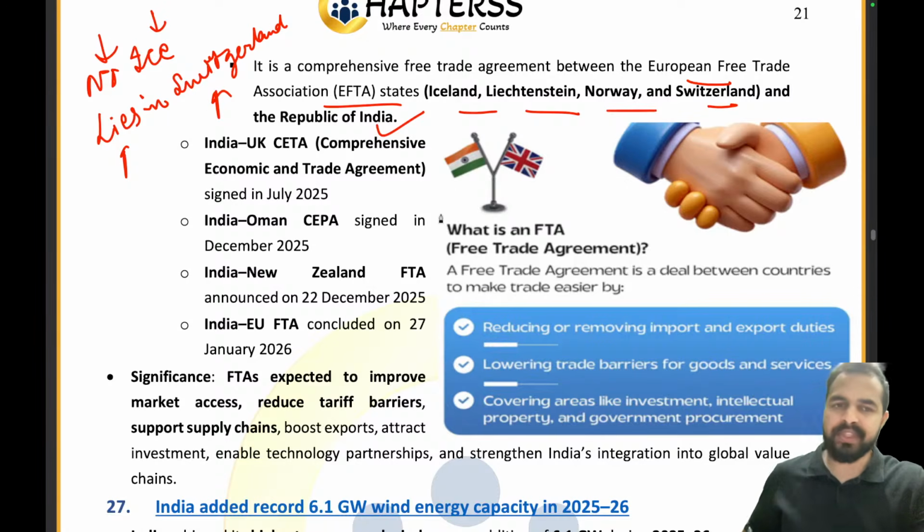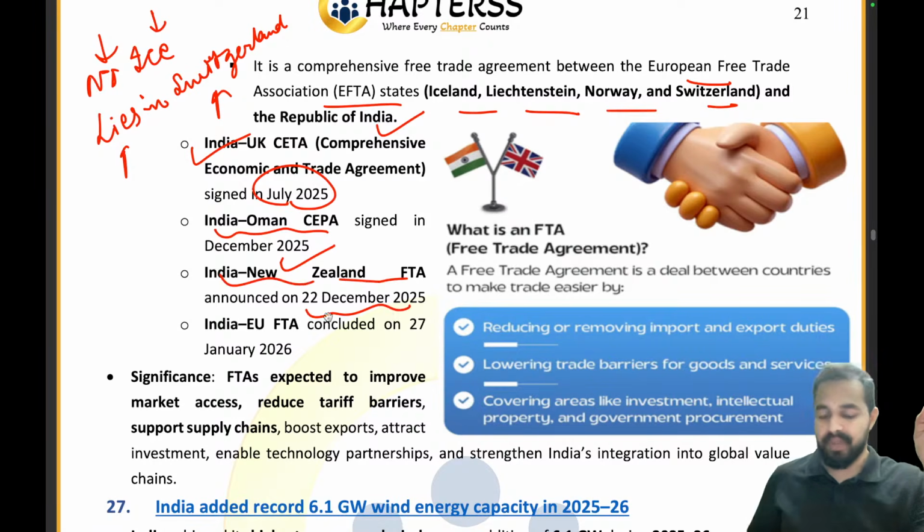Clear? Apart from that, India also signed a comprehensive economic trade agreement in July 2025. India Oman CEPA was signed in December 2025. India New Zealand FTA was announced on 22nd December 2025. India European Union FTA was concluded on 27th January 2026.